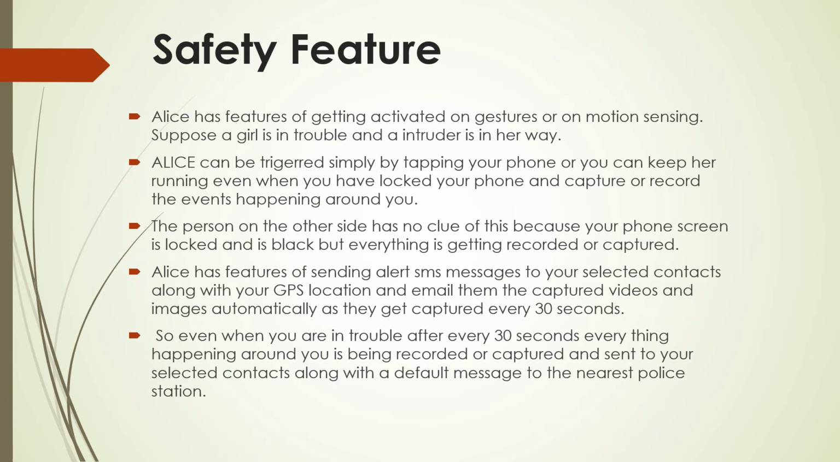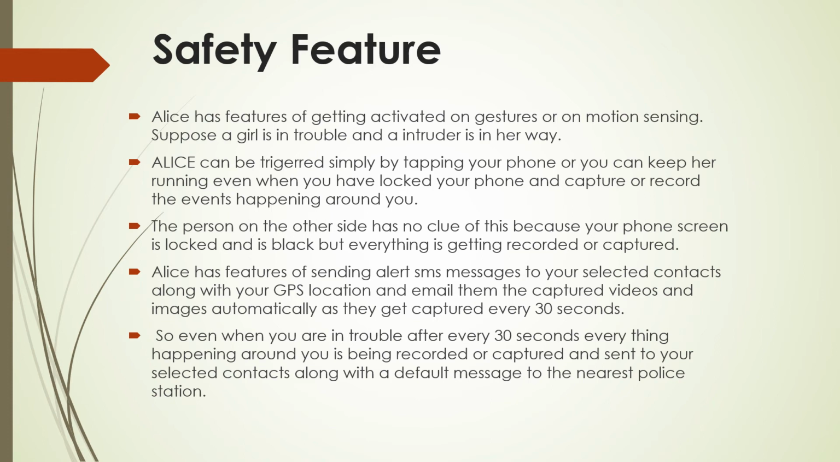Now, what are the safety features? As I told you, you can keep your phone in silent mode, or you can lock your phone, and the app will still be running continuously. All you need to do is start the app once, and it will keep on running in the background even if you lock the phone. The special feature is that the person on the other side does not know what is happening. So even if someone is teasing you or an intruder is coming your way, you simply need to press the power button twice. Alert SMS will be generated and sent to the contacts.